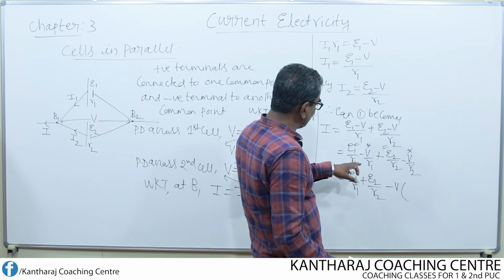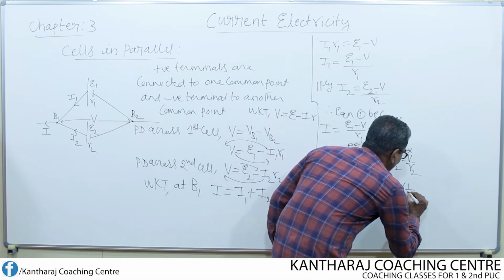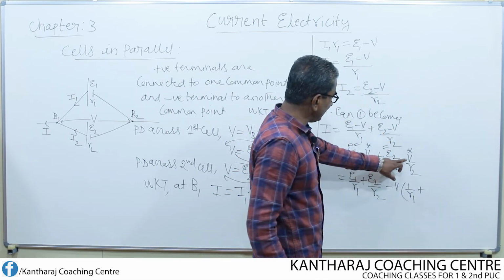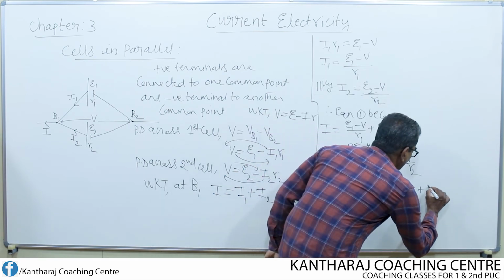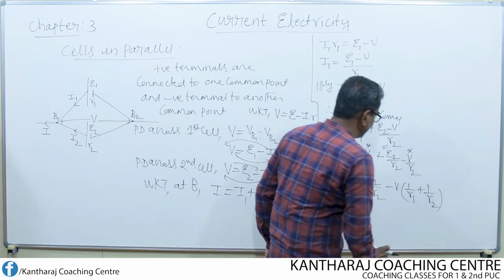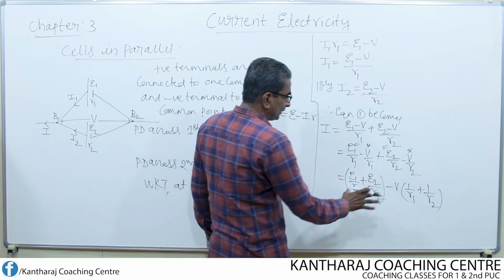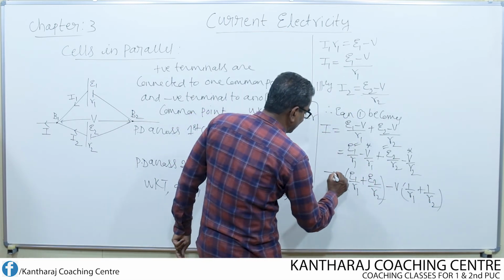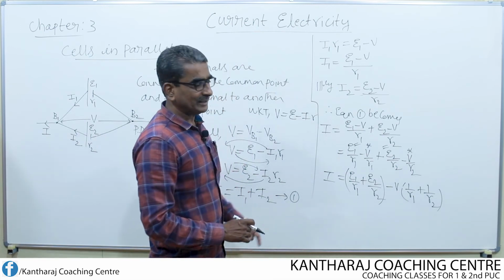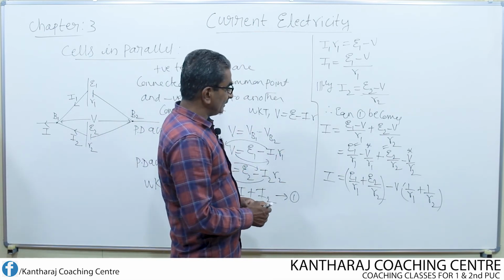So if I remove minus V, what is left now? 1 over R1 is left, plus again if I remove minus sign, what is left now? 1 over R2 is left. So this forms one group and this is another group. What is there on the left hand side? As usual, I is carried.